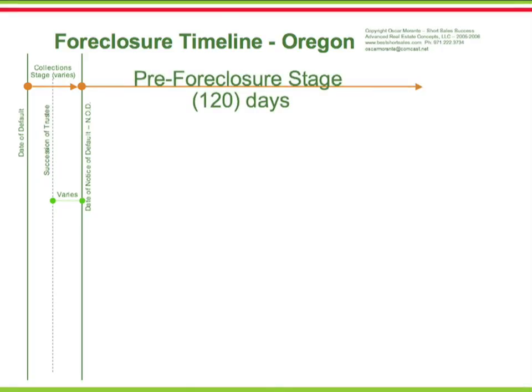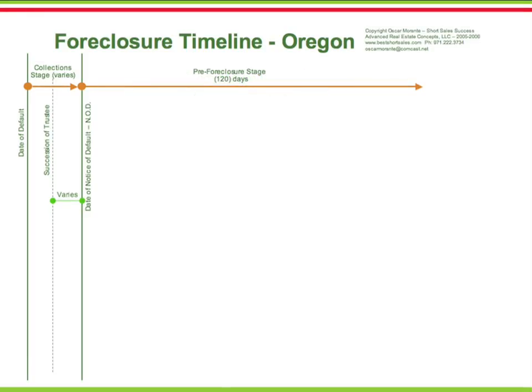In Oregon, the pre-foreclosure stage takes a minimum of 120 days. Usually, trustees pad that minimum time with an additional 10 to 20 days to ensure that there is plenty of time. The trustee will then notify the owner that foreclosure has been initiated. If the property is a rental, the tenants will also be notified. The document used will be a Notice of Trustee Sale or Notice of Default and Election to Sell.